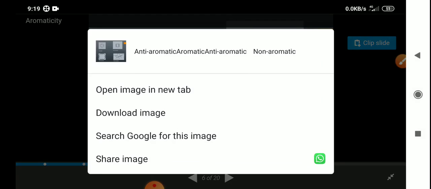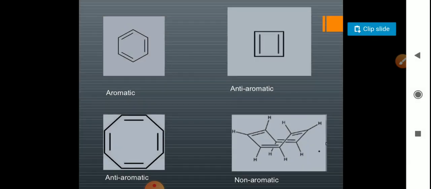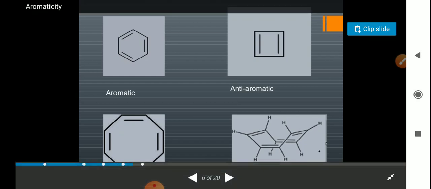Conjugation means that if you rotate this pi bond, suppose in this figure the pi bonds are present at carbon number 1 and 2, and between 2 and 3 there is no pi bond, but we can exchange this pi bond. There's no problem, you know resonance and other things, by which we can change the position also.